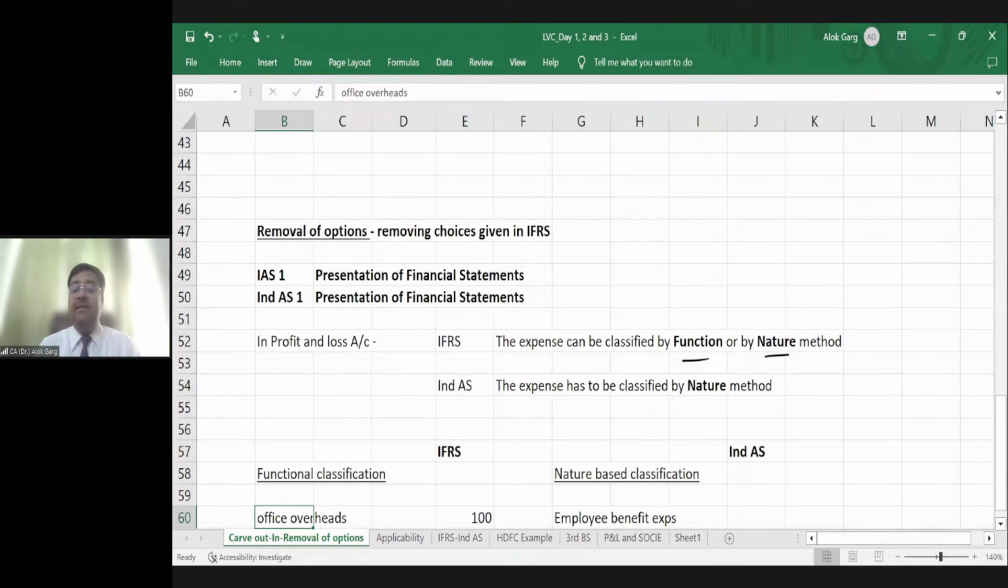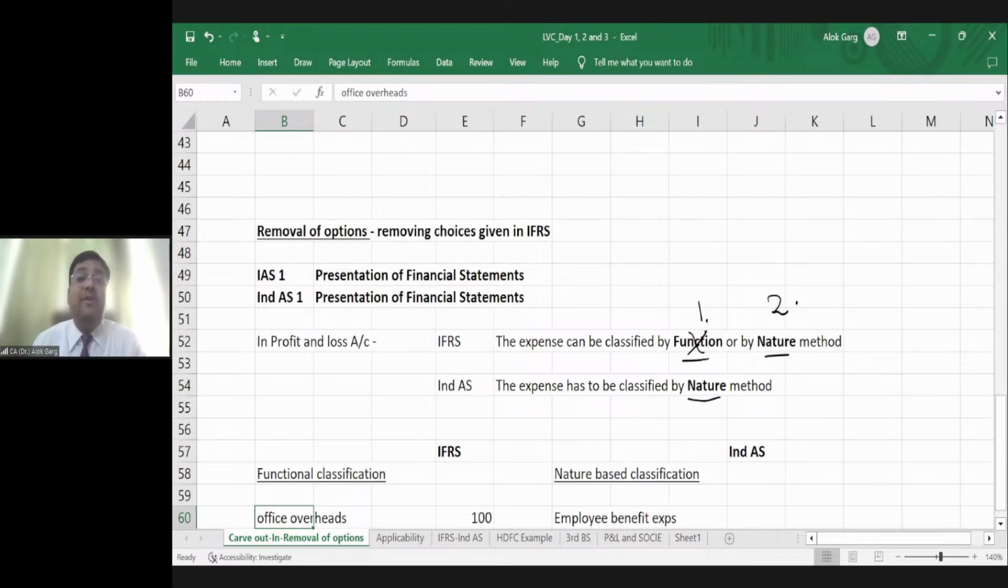But in IFRS, there were two choices, either the function method or the nature method. You have to classify your expense either by function method or by nature method. But in Ind AS, the expense has to be classified by nature method only, right? So we have removed the functional classification of expense.